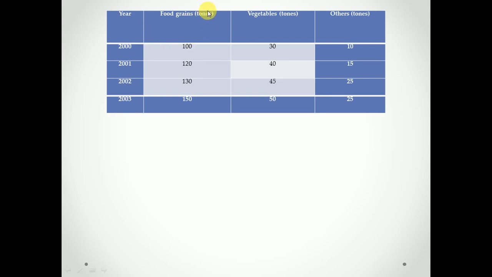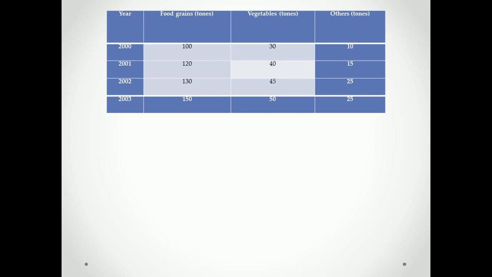So just note this table. Here food grains, vegetables and others. Year 2000, 2001, 2002 and 2003.